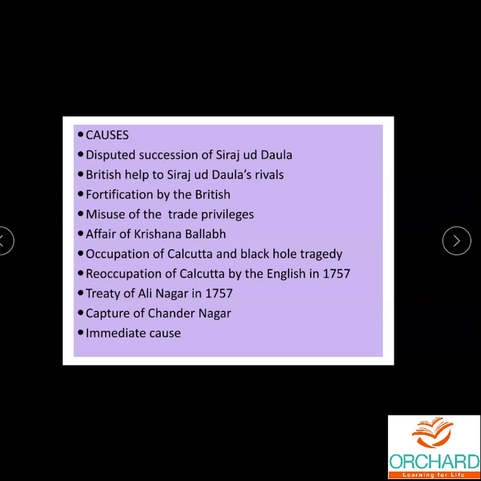Because of that, Mir Jafar helped the Britishers and Siraj Dowlah was captured and killed. First he was captured and after that they killed him. He was captured near the banks of the river Bhagirathi. So who helped the Britishers, especially Robert Clive? Mir Jafar.